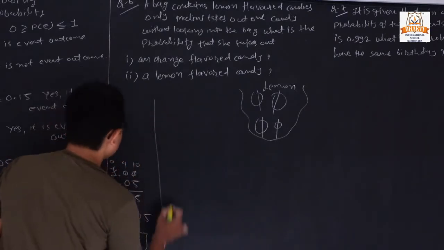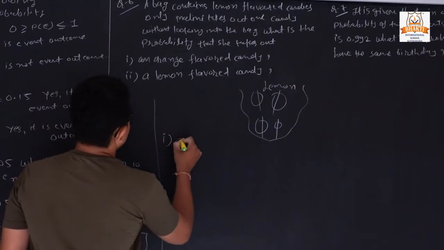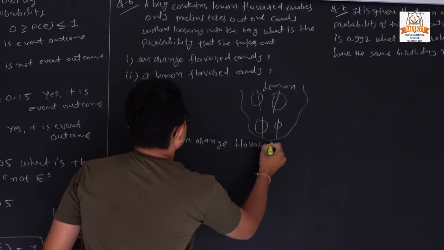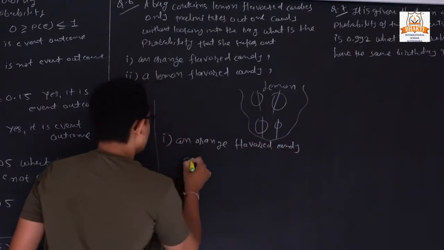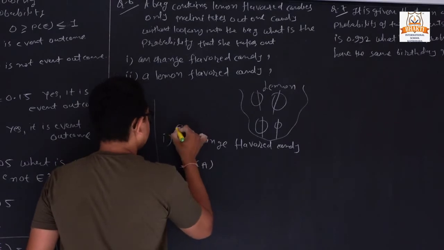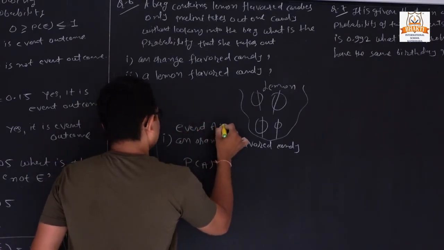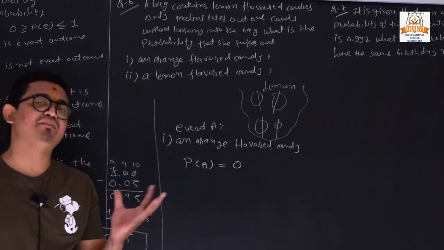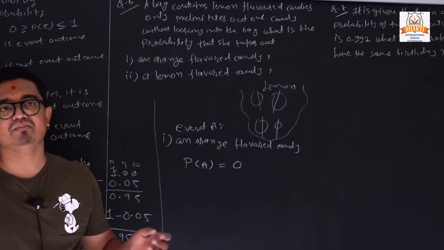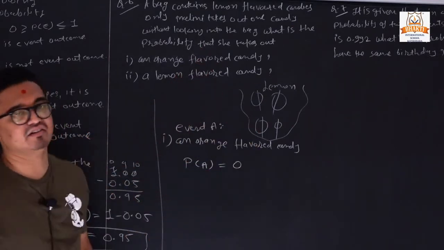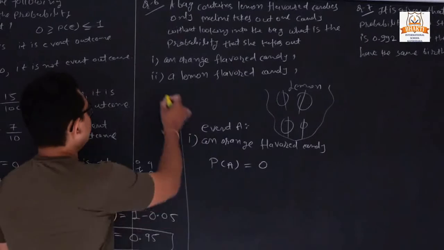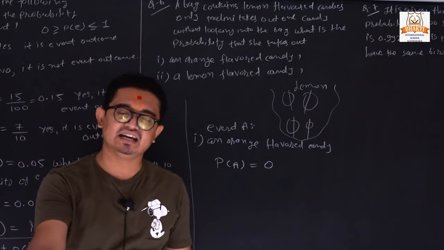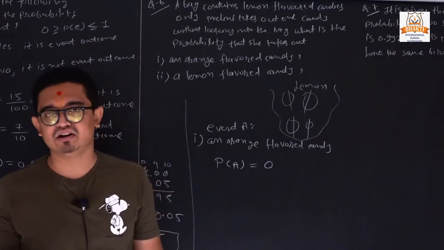So we can write the first event, orange flavored candy, and give it the name event A. It is always 0, because the bag contains only lemon flavor candy. It is not possible for the bag to have an orange candy. So the probability is 0. Now second, a lemon flavor candy. The bag contains only lemon flavor candy, so we can take any candy and it will always be a lemon flavor candy.